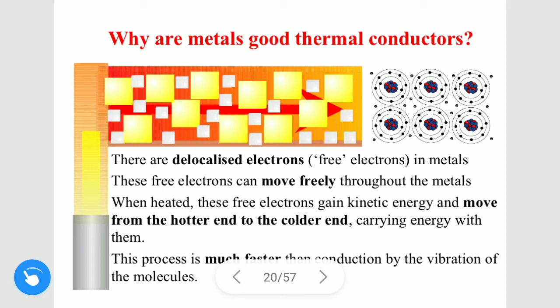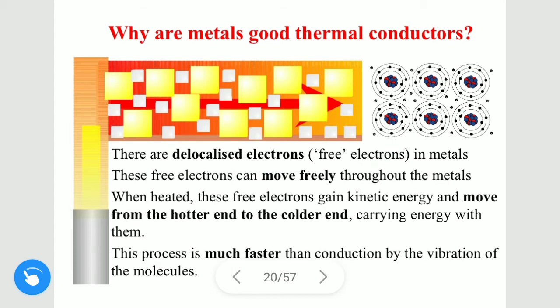You may ask the question: why are metals good conductors? There are a few reasons. First, they have free electrons. I assume that you all know what a free electron is. So they have free electrons. These free electrons are responsible for electricity, and these free electrons are also responsible for heat transfer.